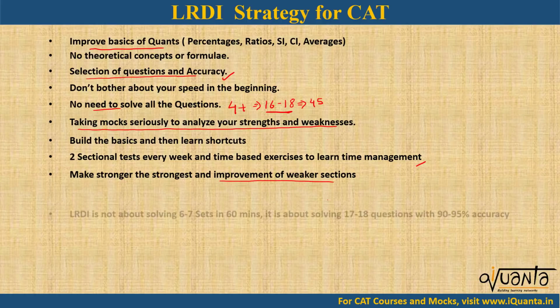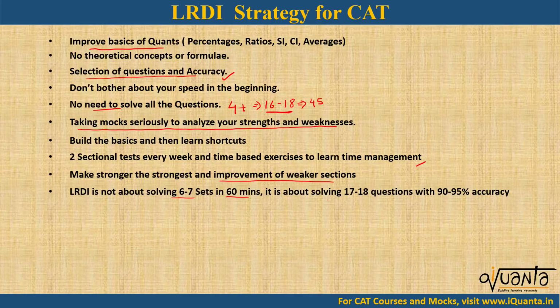Then the next point is, LRDI is not about solving 6 to 7 sets in 60 minutes. It is about solving 17 to 18 questions with 90-95% accuracy. So I've already told you this, accuracy matters a lot, and even if you solve around 17 to 18 questions, which means around 4 to 4.5 sets with 90-95% accuracy, you definitely end up scoring 45 plus, which means a 98 plus percentile, or sometimes even 99 percentile in the CAT. If you maintain 100% accuracy, just 4 sets with 100% accuracy will give you around 98.5 plus in CAT.